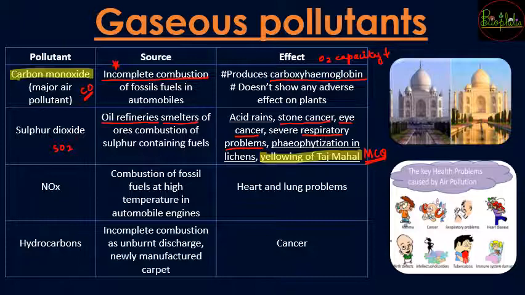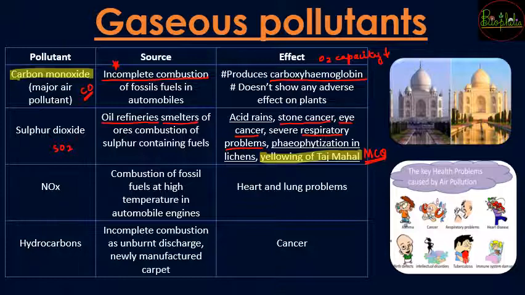Now also a very important point to connect, when the concentration of sulfur dioxide increases in the atmosphere, there is going to be chlorosis and necrosis in lichens. That is, the photosynthetic part of the lichens is going to get inactivated, and when it is inactivated, the lichens are going to die.